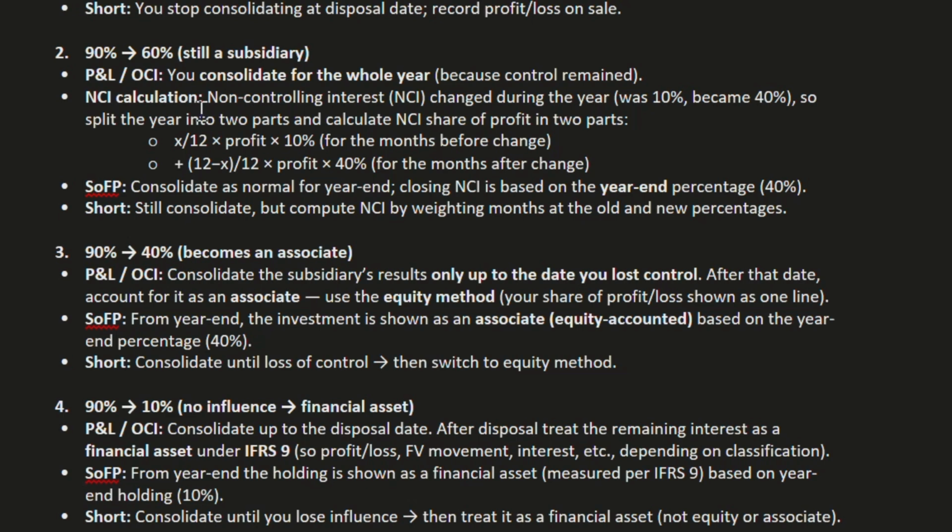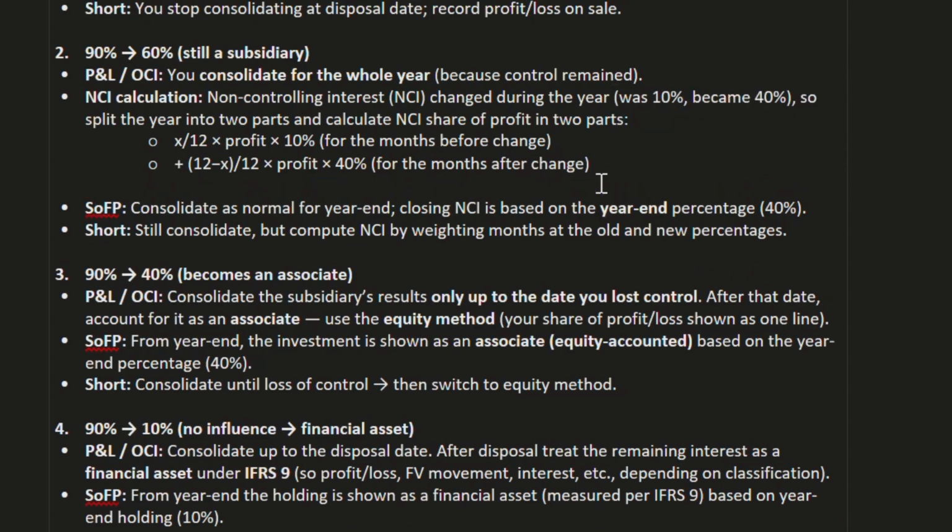NCI calculation, non-controlling interest. NCI changed during the year. It was 10% and became 40%. So split the year into two parts and calculate the NCI share of profit in two parts. First part: x divided by 12 multiplied by profit multiplied by the percentage for the months before the change. Second part: 12 minus x divided by 12 multiplied by profit multiplied by the percentage for the months after the change.